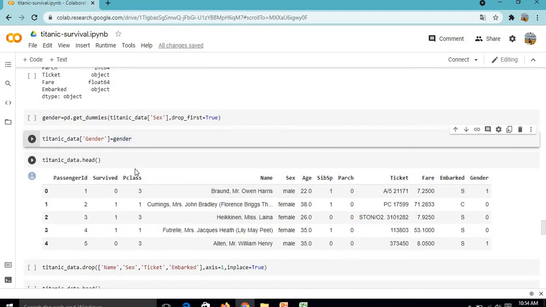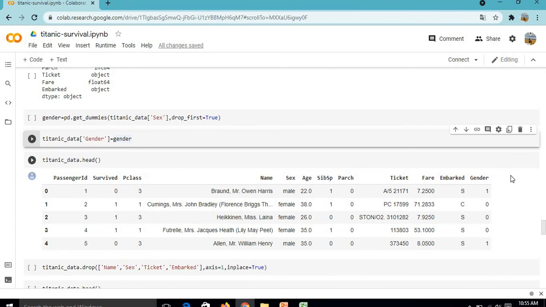Now here we can see the gender column is added into our data set. So for male it is 0 and for female it is 1. Now this particular column is ready for the prediction.